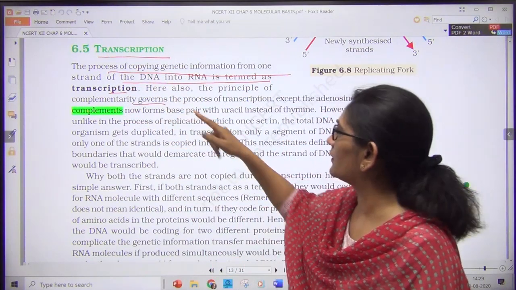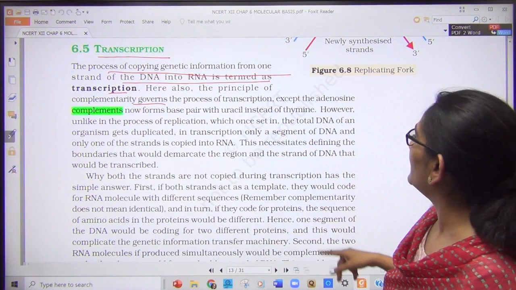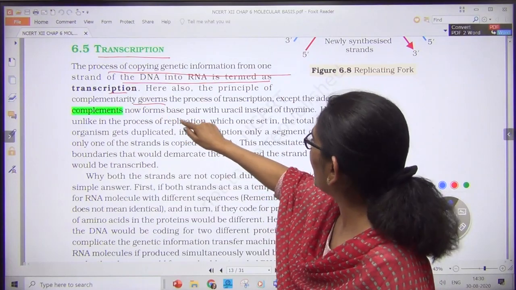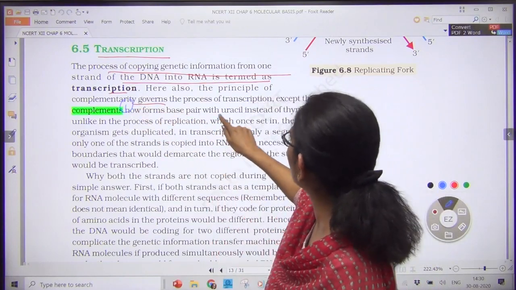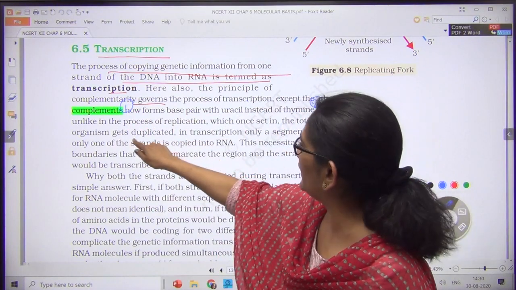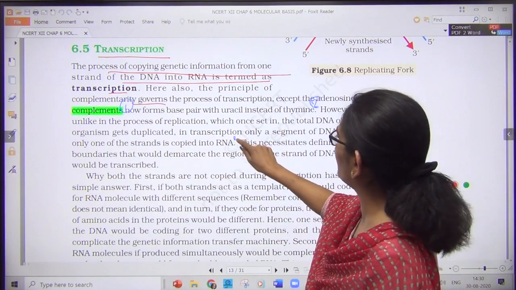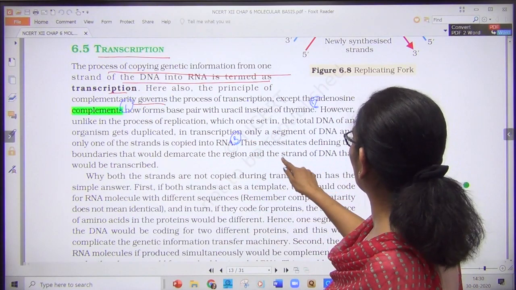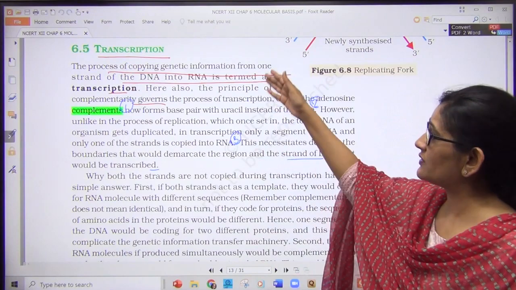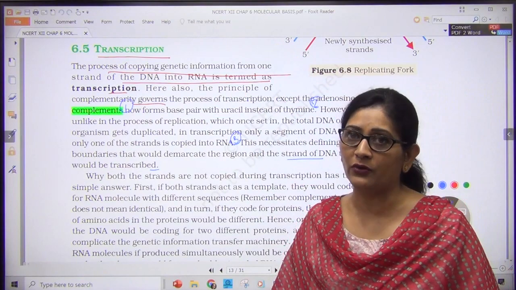This is also based on the concept of complementarity. However, unlike replication, this has differences. What are the differences? First, the base pairing is uracil instead of thymine. And unlike the process of replication, which once it sets in, the total DNA of an organism gets duplicated, in transcription only a segment is copied. This necessitated defining boundaries in the case of transcription, which is not there in the case of replication. So in today's lecture, whatever time it must have taken, I have just covered one small paragraph of your NCERT.